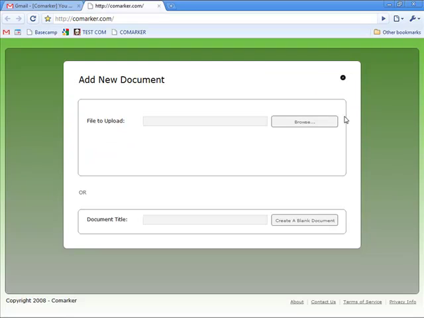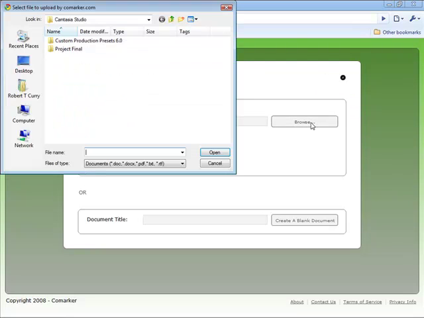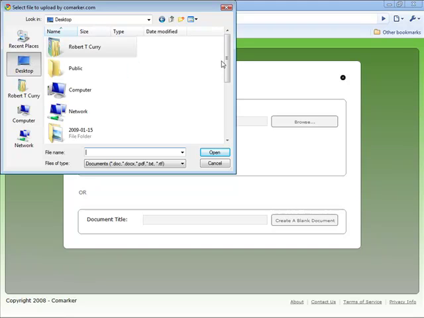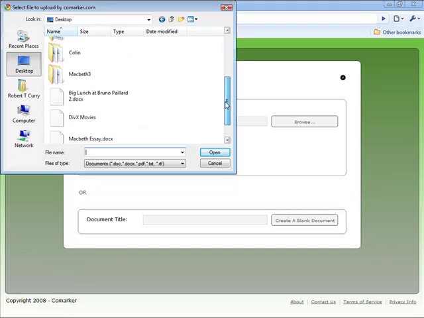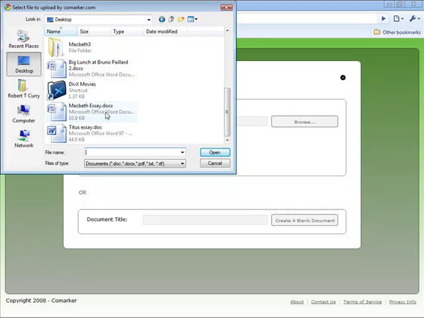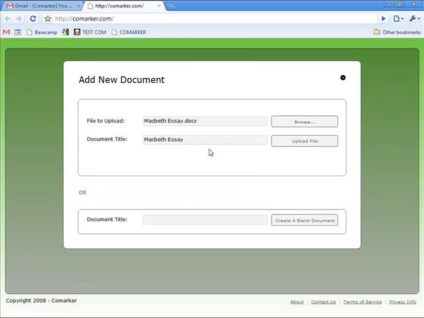Now I'm going to upload a document. Click Browse. And I know that the document is on my desktop, so I'm going to search there. It's called Macbeth Essay. So I'm going to upload that. The title is fine. And here it is.